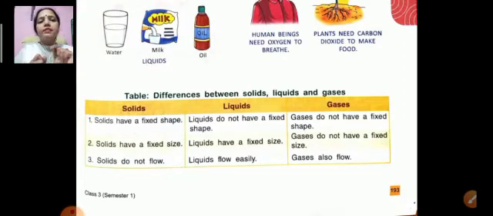Number two, solids have a fixed size, liquids do not have a fixed size, and gases do not have a fixed size. Number three, solids do not flow but liquids flow easily and gases also flow.